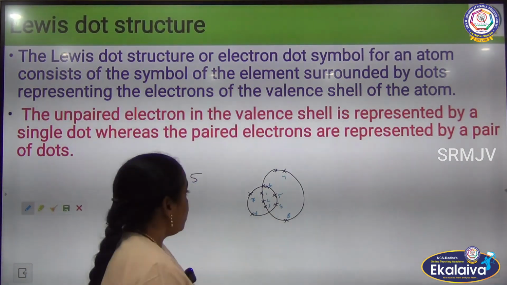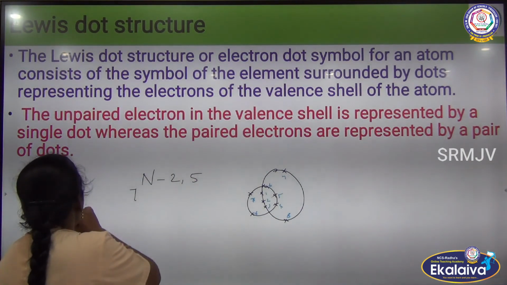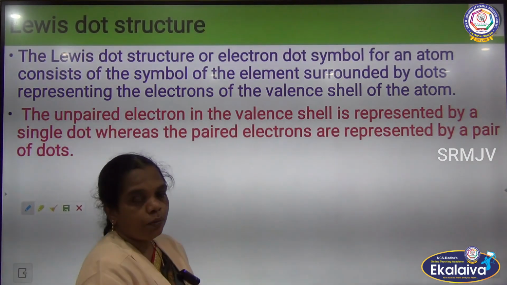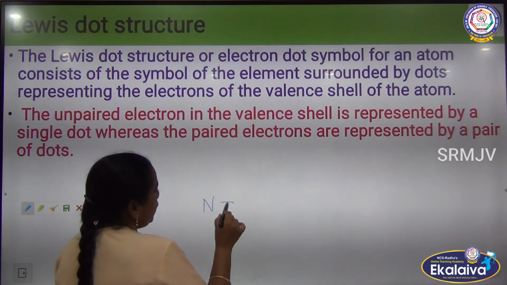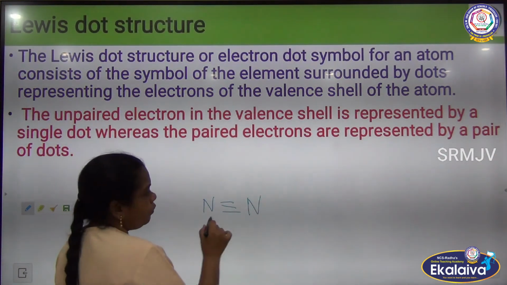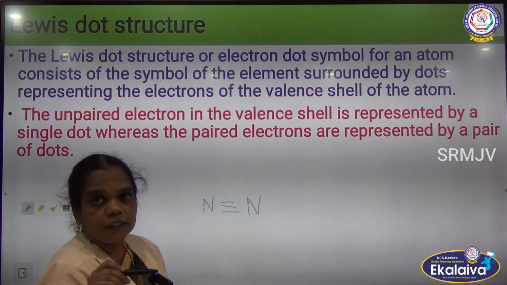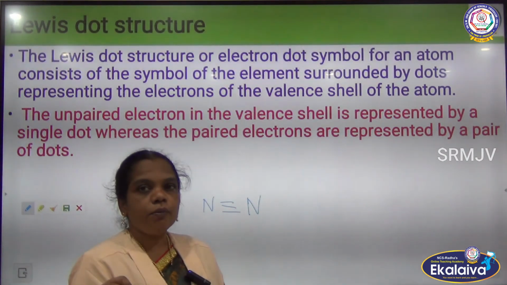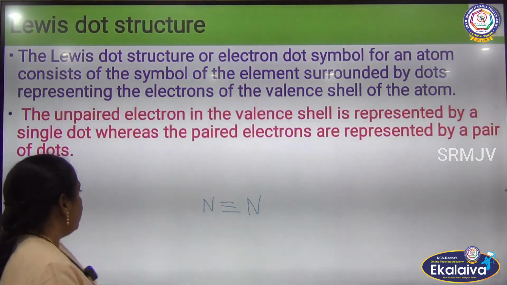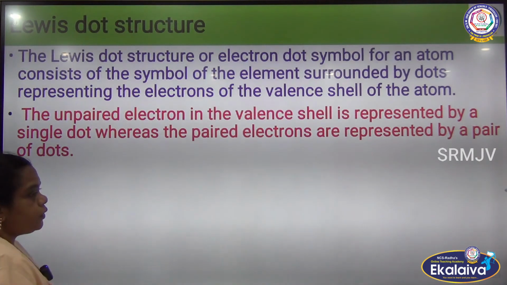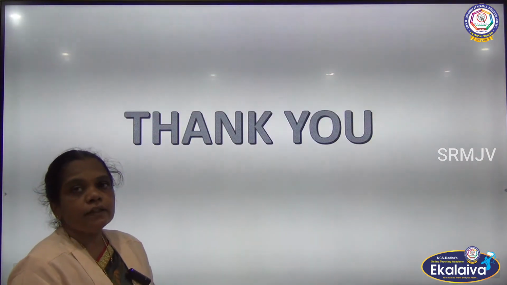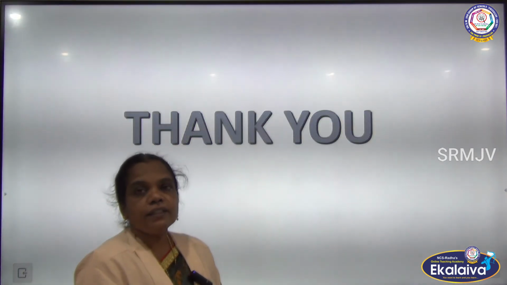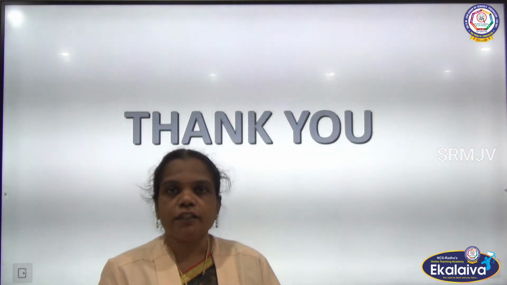By making the electron dot structure we can find the 8 electrons. Nitrogen can make 3 pairs of electrons, so it forms a triple bond. If a single pair of electrons is involved, it means a single bond. In this way the atoms combine to form a stable molecule based on the electronic configuration.